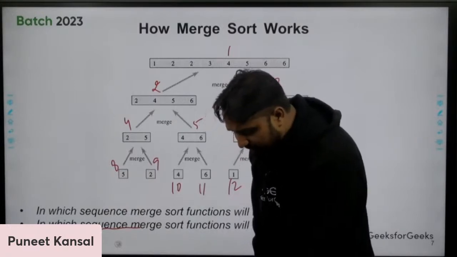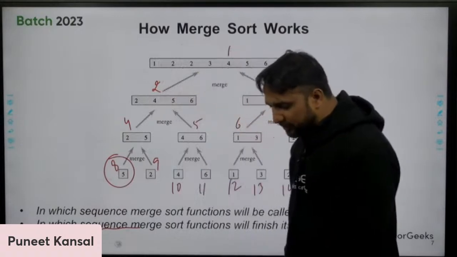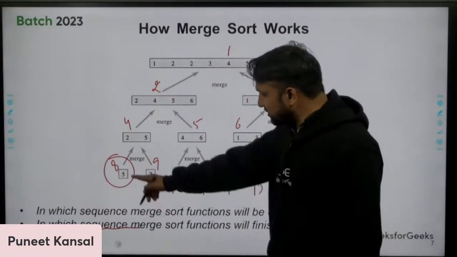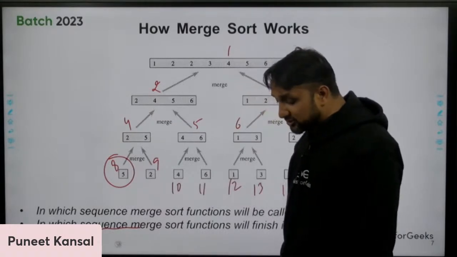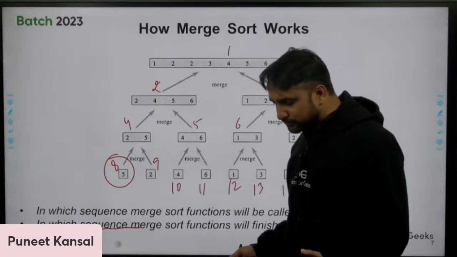So we get the answer from Gate Aspirant, that is 8. This will finish first. Can you tell me the second one, Gate Aspirant? After finishing it, which function will finish execution? Can you tell me that also?